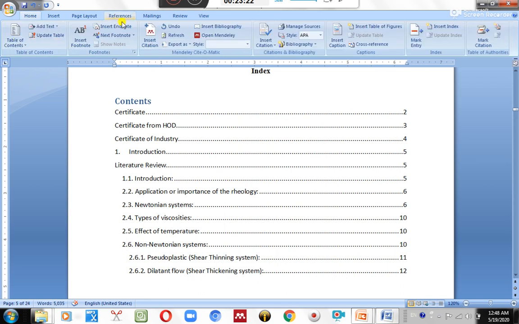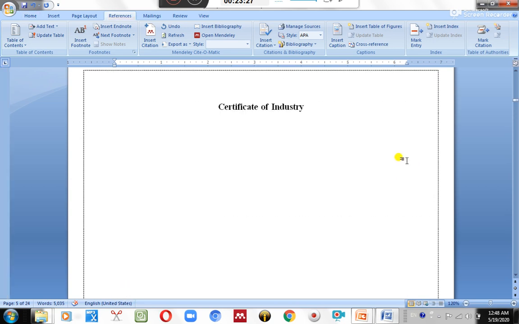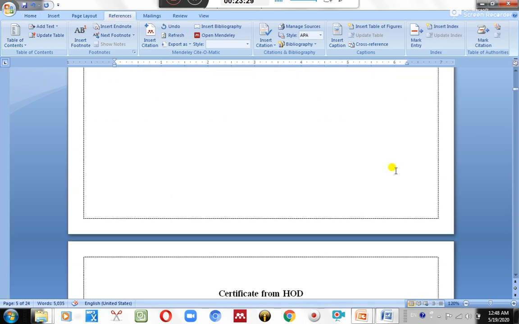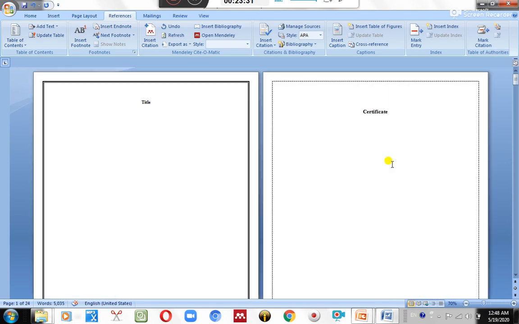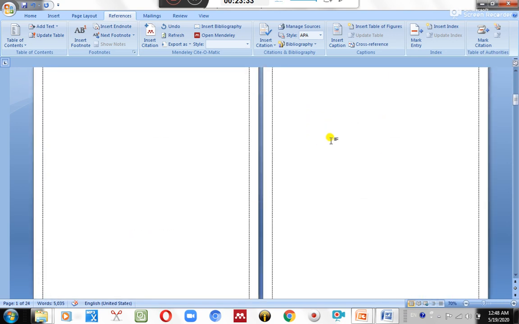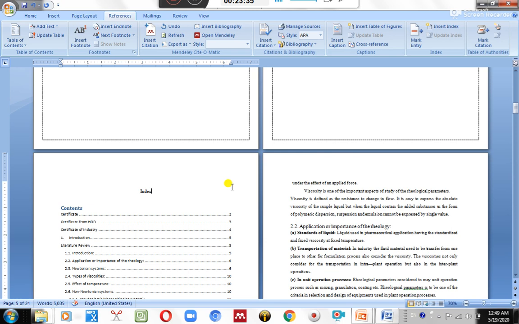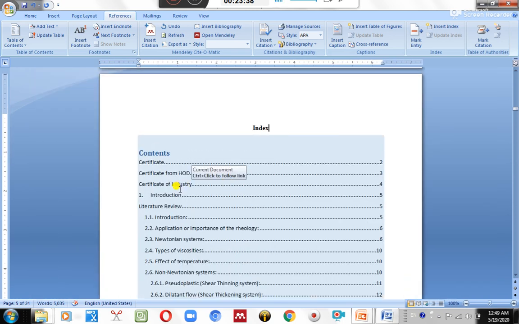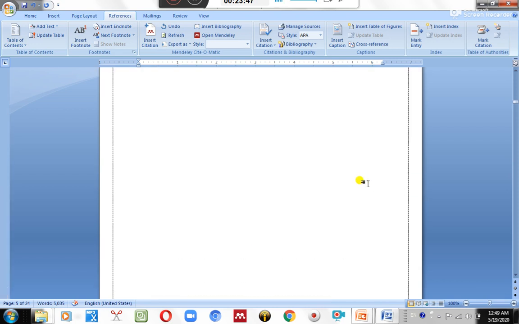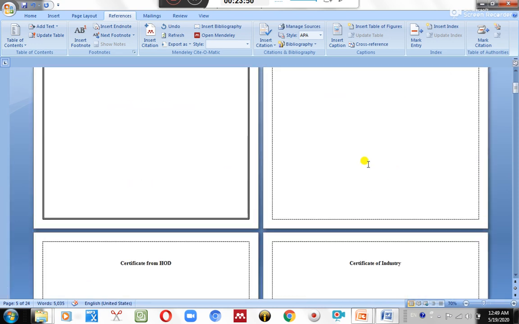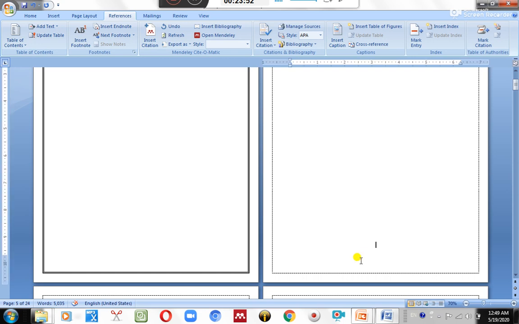Right click on the index, update field, update entire table. Okay, you can simply see, because the title page is page number 1, certificates are 2, 3, 4, and so on, it is automatically updated. It is very simple, and by this process you can update your thesis by addition and deletion, nothing to worry. Okay, this is a very simple task.